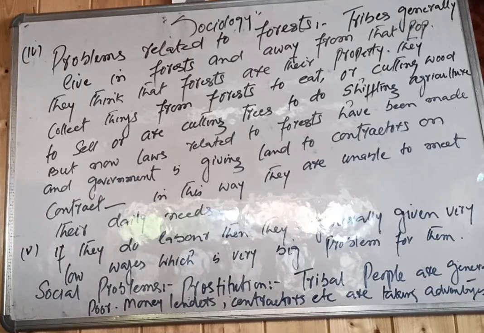And now we have also the social problems, such as prostitution. Tribal people are generally poor, and money lenders and contractors take advantage of their poverty. They give money to corrupt them, using some illegal sources to motivate them.